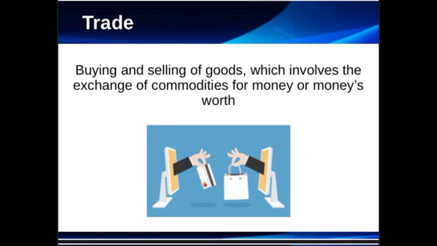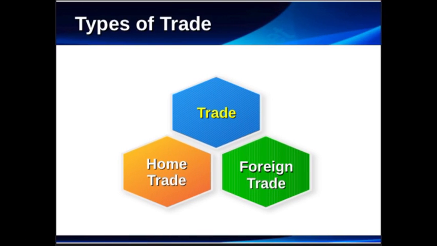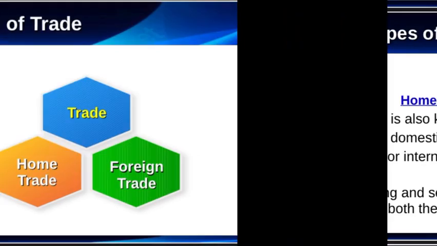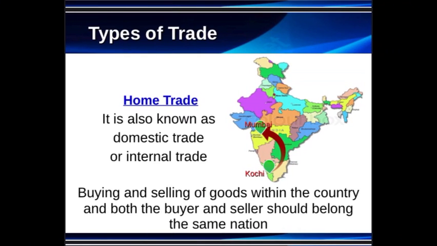So there are two parts of internal trade. One is wholesale trade, which means buying and selling in large quantities. A wholesaler buys directly from the producer and then sells to the retailer. So that is wholesale trade, buying and selling in large quantities. And retail trade is just the vice versa, buying and selling goods in small quantities. You can see the example, a shop nearby your home. So that is the example of retail trade.